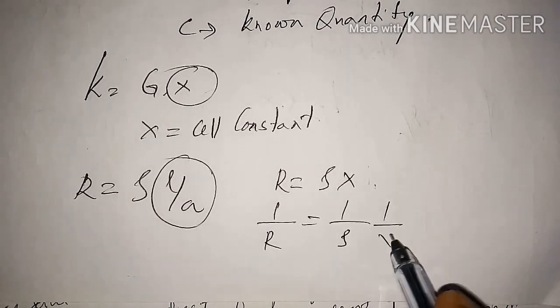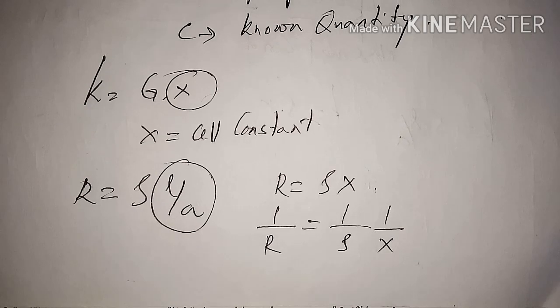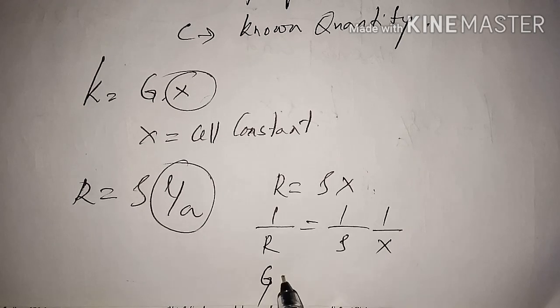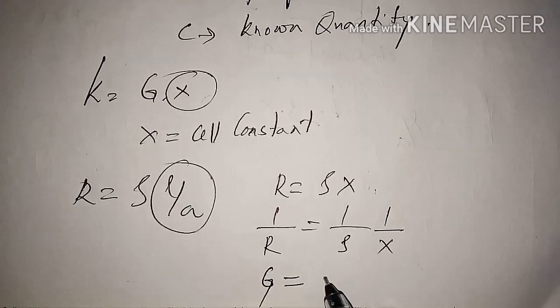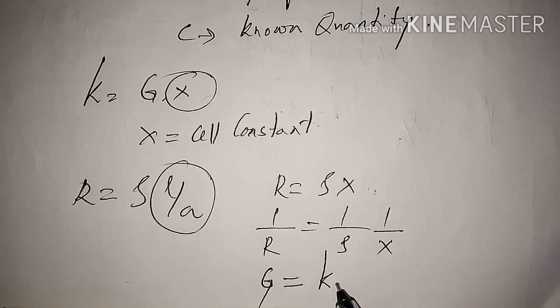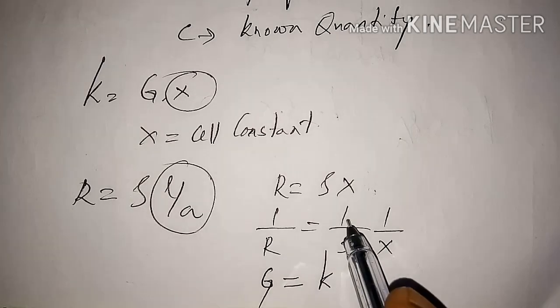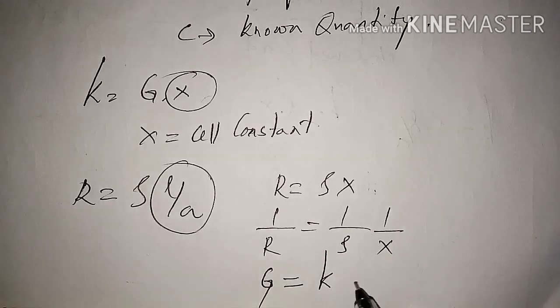Now just take the reciprocal, 1 by R, 1 by rho. So this is 1 by X. 1 by R is conductance, 1 by rho is specific conductance.